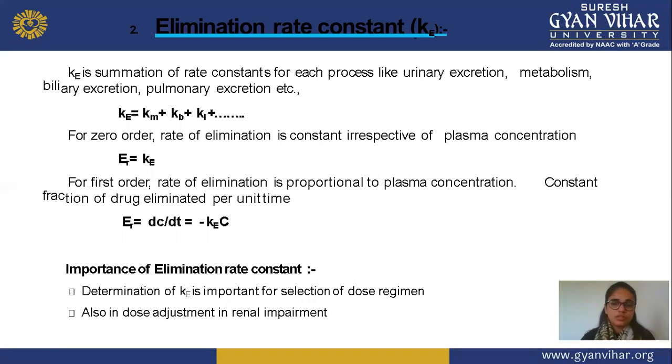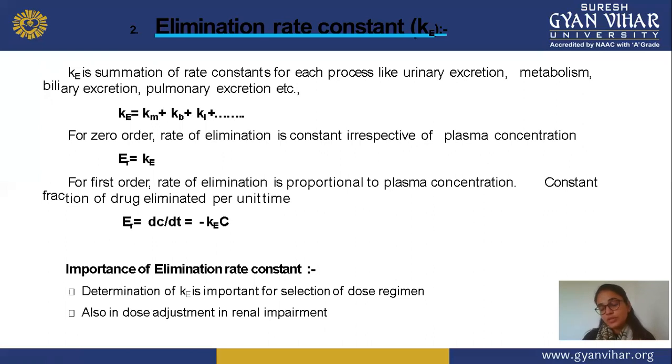Next is elimination rate constant. This is the second pharmacokinetic parameter. In this, we check the elimination rate, or how much drug is excreted or eliminated from your body. And the symbol that is used for elimination rate constant is Ke. So in this case it is the summation of rate constants for each process. Means in elimination, we check how much total drug is excreted out in each process or each route. So in this condition, we check the urinary excretion, metabolism, biliary excretion, and pulmonary excretion.